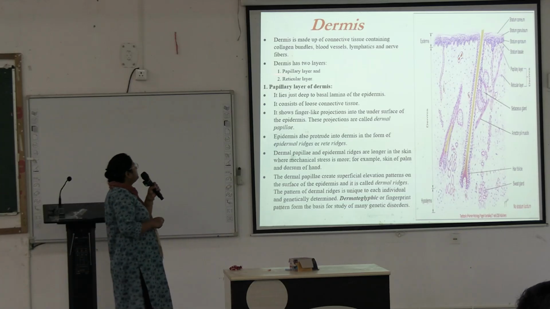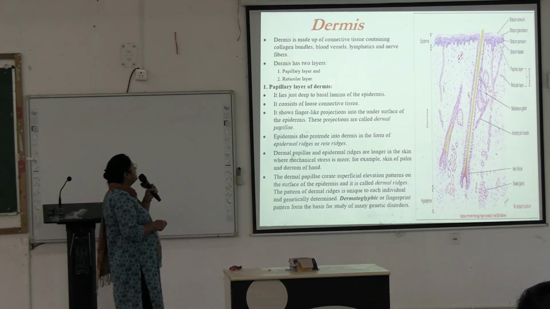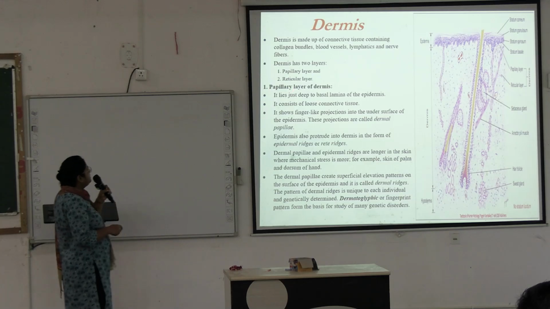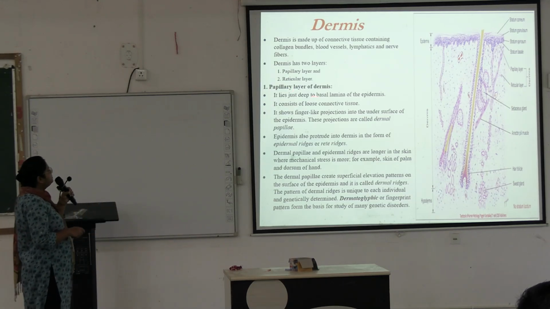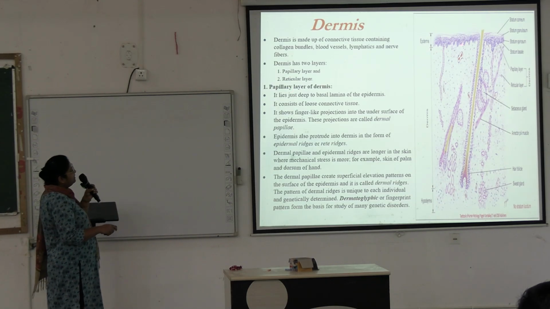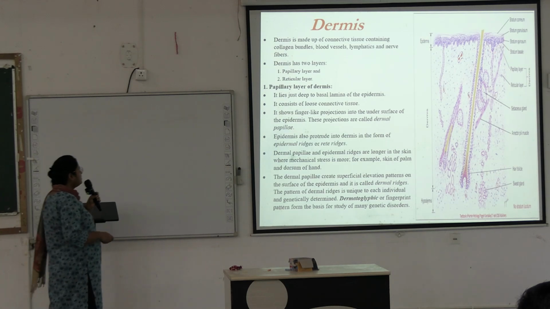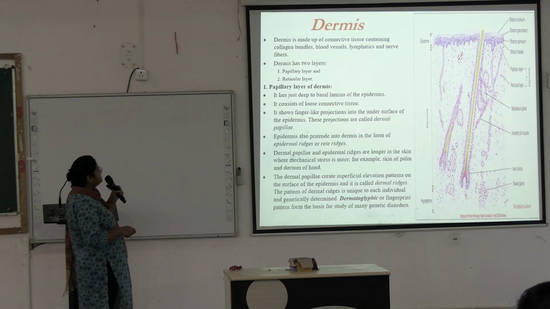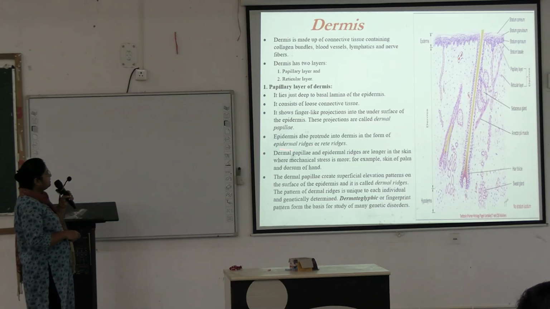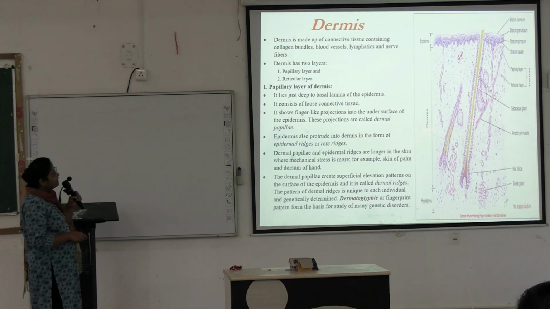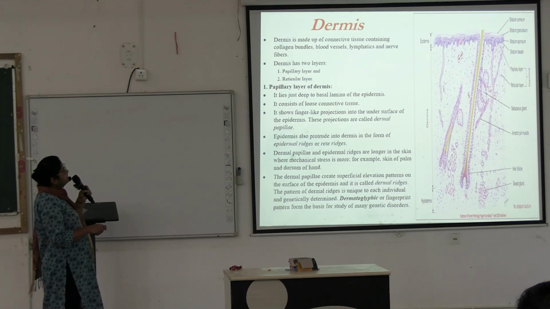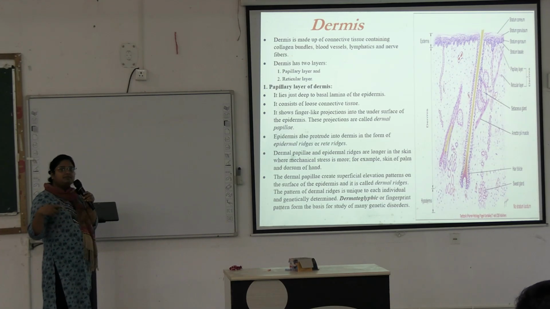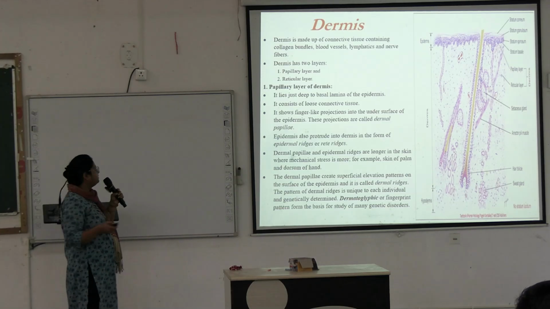Okay. So the dermis has two layers, the papillary layer and the reticular layer. The papillary layer of the dermis lies just deep to the basal lamina of the epidermis. Here is the basal lamina of the epidermis, and just beneath it is the papillary layer of the dermis. It consists of loose connective tissue. It shows finger-like projections into the undersurface of the epidermis, and these projections are called dermal papilla. You can see these finger-like projections from the dermis into the epidermis. These are known as dermal papilla.